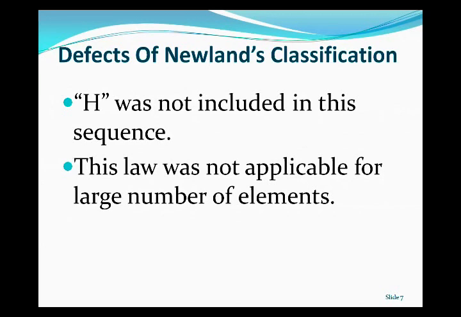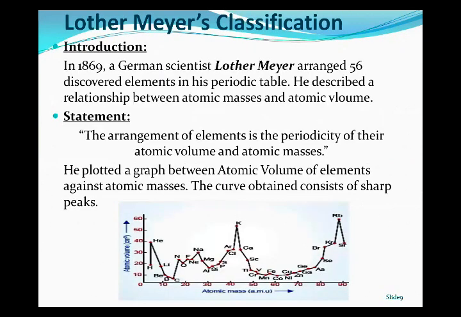Okay, students, I hope it is clear to you. Now we are going to move to the next classification, that is the Lothar-Meyer classification. In 1869, a German scientist Lothar-Meyer arranged 56 discovered elements in his periodic table. He described a relationship between atomic masses and atomic volume.